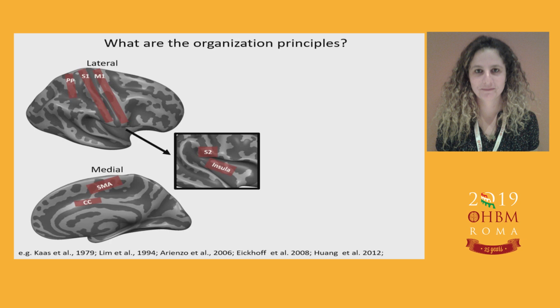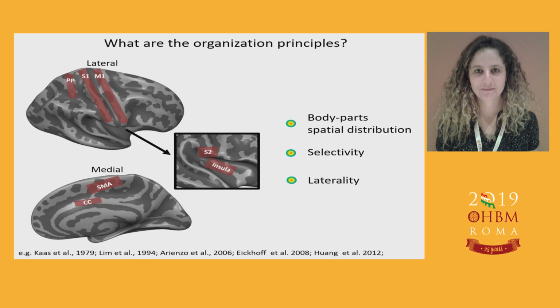So for that, we first quantify here body part spatial distribution, and we also quantified the level of response selectivity and also its laterality. Most previous studies focused either on a specific cortical region or on a specific body part stimulation.